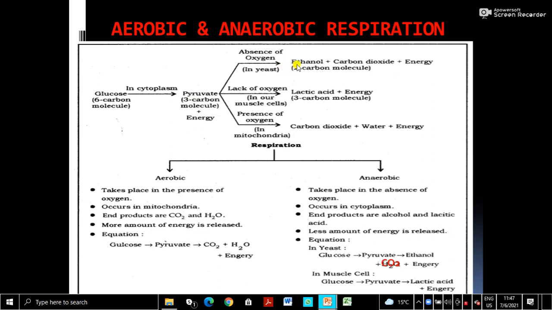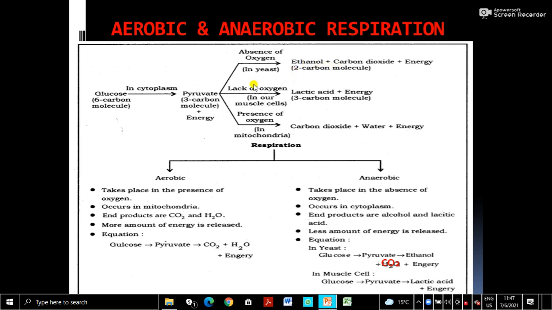Now let us see, in the absence of oxygen in yeast, what are the products? Ethanol and carbon dioxide plus energy. Ethanol is a 2-carbon molecule and glucose is a 6-carbon molecule. So the 6-carbon molecule is broken down to the 3-carbon molecule pyruvate plus some energy, and then in the absence of oxygen in yeast, ethanol and carbon dioxide are formed. Ethanol is a 2-carbon molecule, and energy is released. Remember, these are incomplete oxidation products.